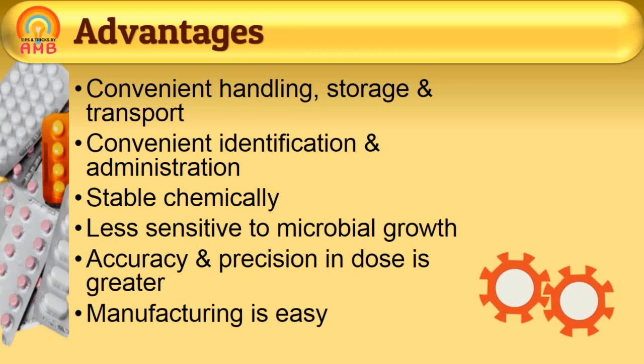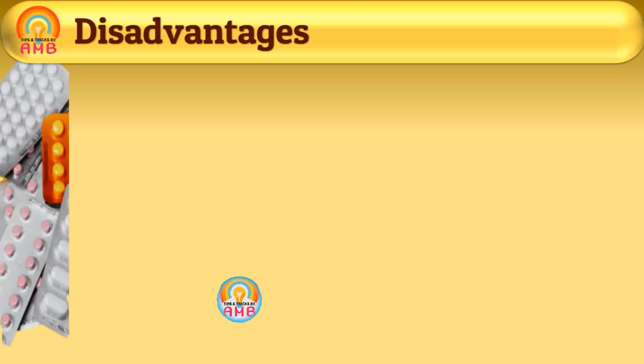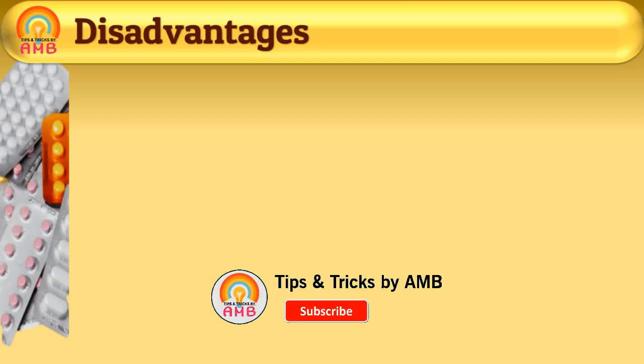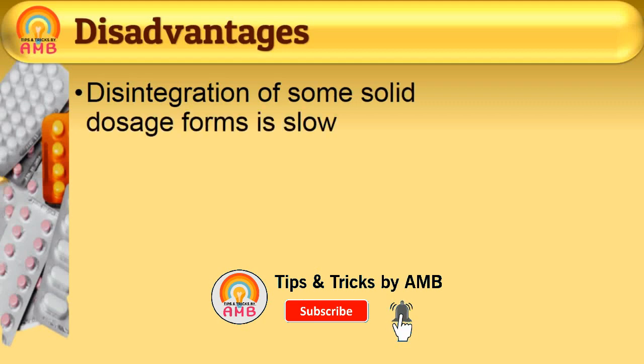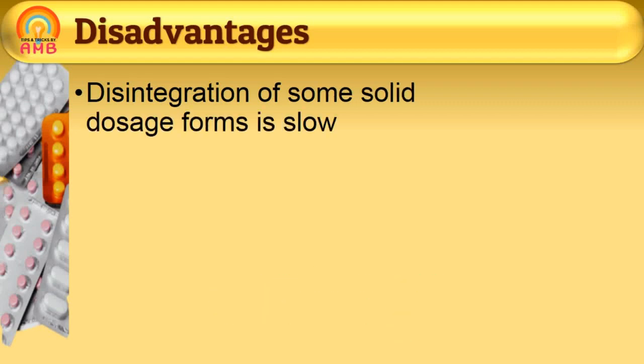But solid dosage forms have some disadvantages also. What are the disadvantages? We will discuss these disadvantages one by one. First disadvantage is that disintegration of some solid dosage forms like tablets and capsules is slow. As these disintegrate slowly, their absorption takes place slowly. Thus, drugs administered in these forms may have slow onset of action.